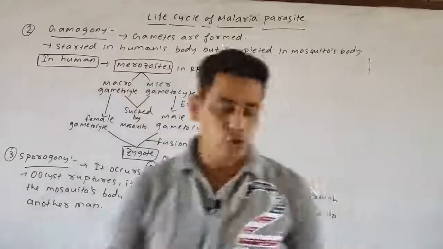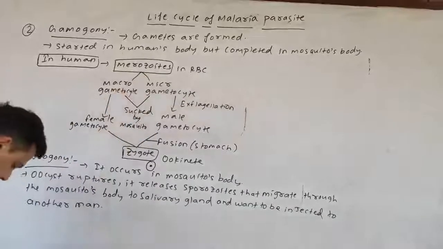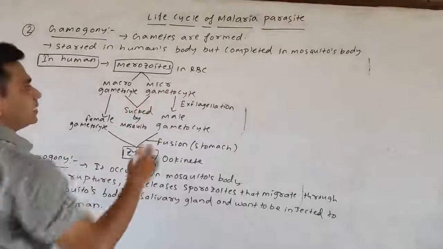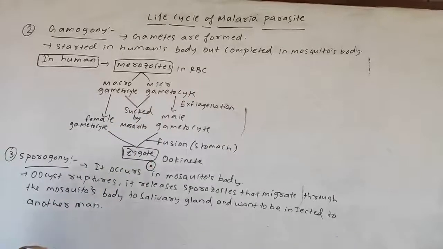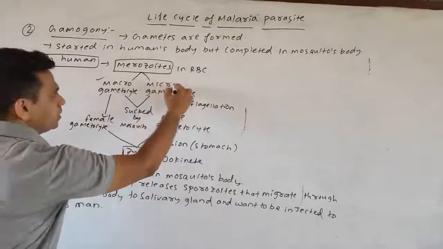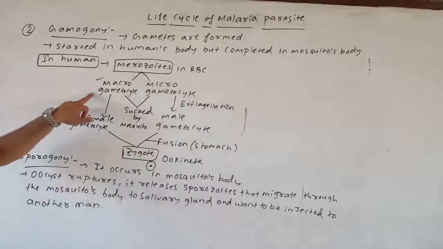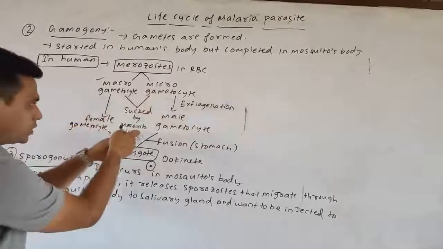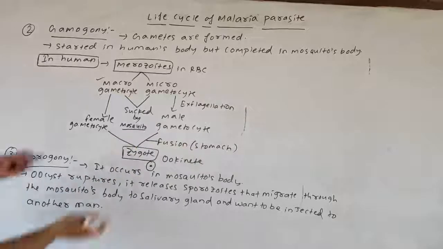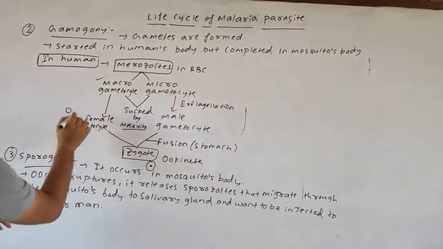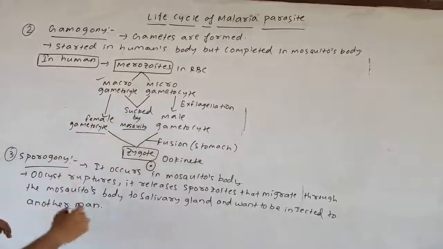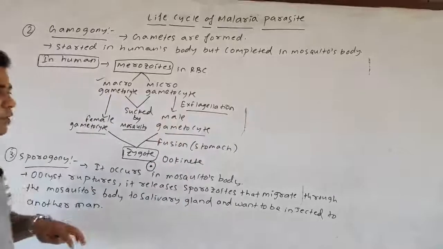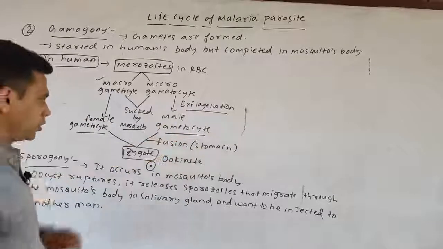First, see, in the human, the merozoites enter into the RBC and develop into two types of gametocyte, the macrogametocyte and the microgametocyte. This initiation takes place inside the human. After that, when these macro and microgametocytes are sucked by the mosquito, one is converted into the female gametocyte, and the other is developed into the male gametocyte by the process called exflagellation, where a flagella-like structure forms.